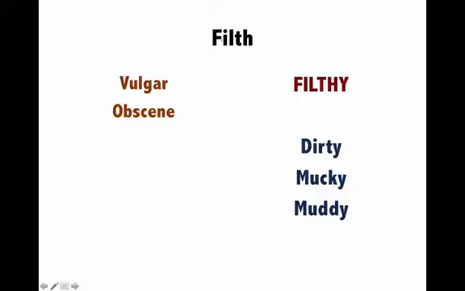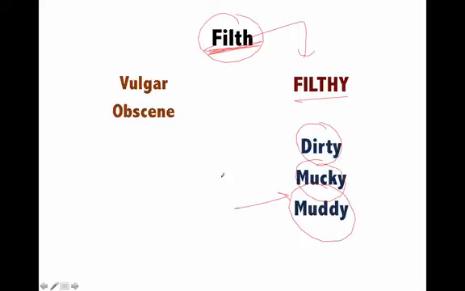Now next is filth. So what do you throw in the dustbin? It is the filth. Filth means something that is very, very dirty. So from filth we have a word called filthy. Filthy means dirty, mucky or muddy. Now muddy means something that is like mud. The quality of mud is that it is muddy.